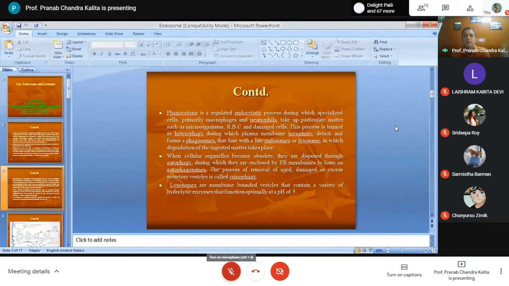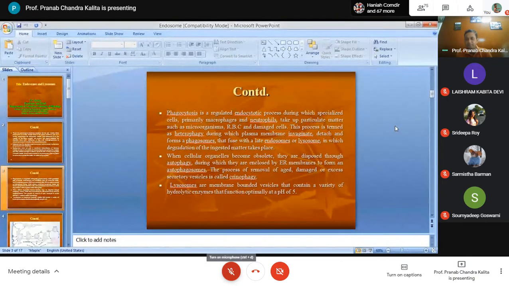This is phagocytosis of any microorganisms, RBCs, or damaged cells. But suppose the rough endoplasmic reticulum performs protein synthesis functions, and the smooth endoplasmic reticulum performs thyroid hormone synthesis and steroid production. Sometimes these organelles become obsolete and outdated, so they need to be disposed of from the cell. When cellular organelles become obsolete, they are disposed of through autophagy. This is called autophagy.